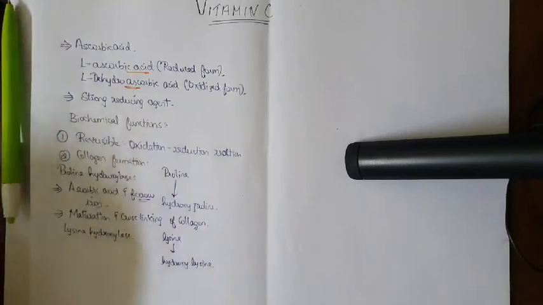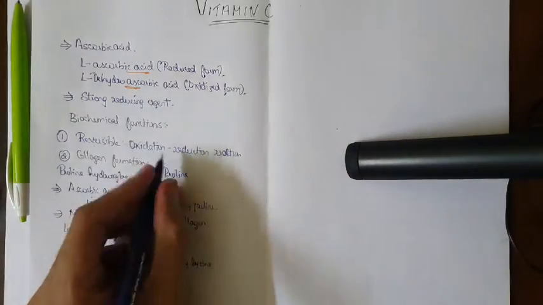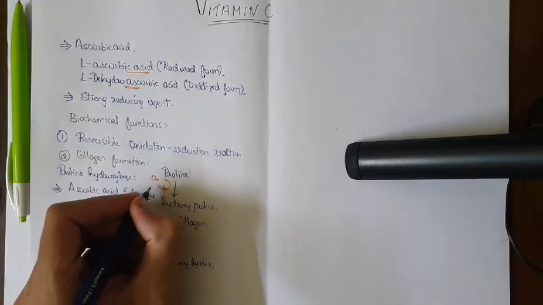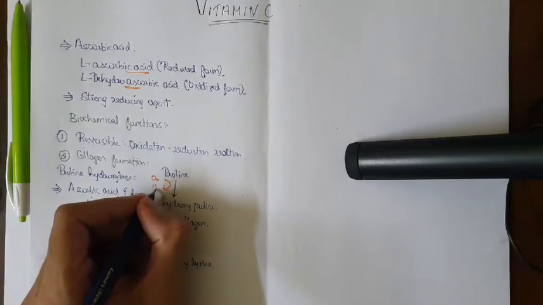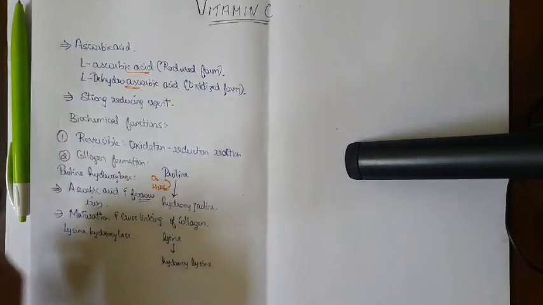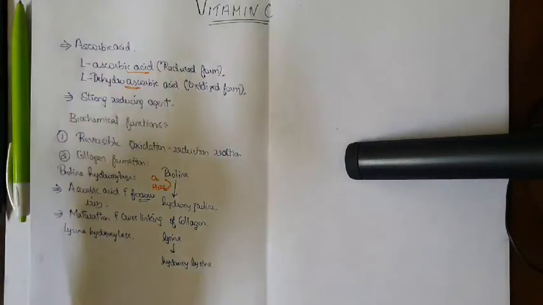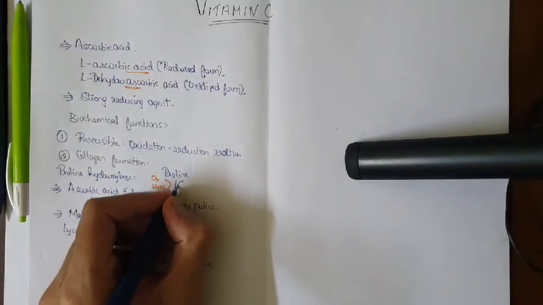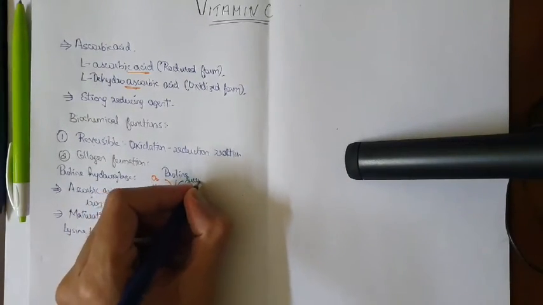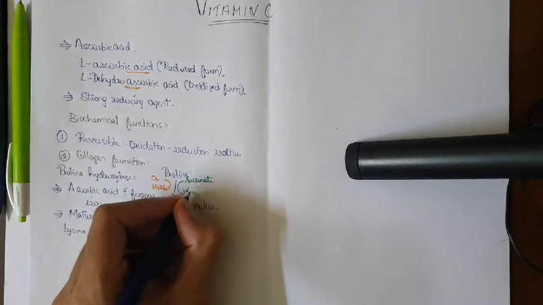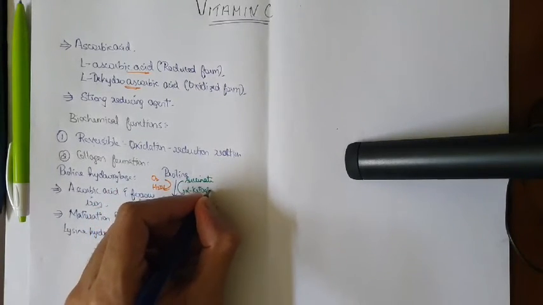Apart from that, don't forget to write here O2 converted into H2O, and also succinate converted into alpha ketoglutarate.